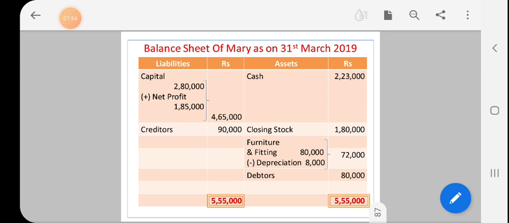Now add both the asset side and the liability side. Our amounts should tally. Cash 2,23,000, closing stock 1,80,000, furniture and fittings 72,000, debtors 80,000. Here on the liability side, capital plus net profit, the final amount 4,65,000, then creditors 90,000. So 5,55,000 on both sides. That's all, children. We'll do the remaining exercises in the next class.